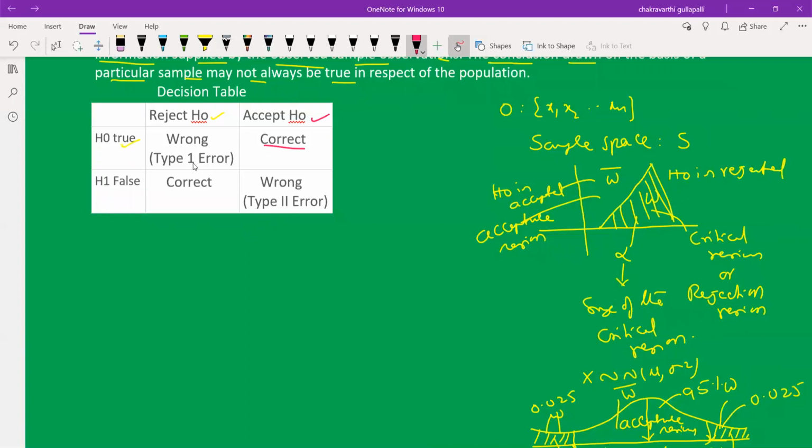This is the probability of type 1 error, denoted by alpha. The sum of the probabilities must be equal to 1. So accepting H0 when H0 is true has a probability called the confidence coefficient, that is 1 minus alpha. The probability of type 2 error is denoted by beta. So this here is 1 minus beta. I will explain. Now H1 is false.